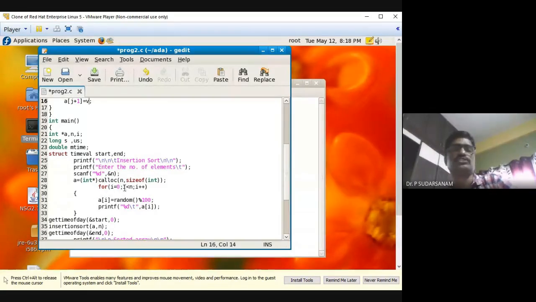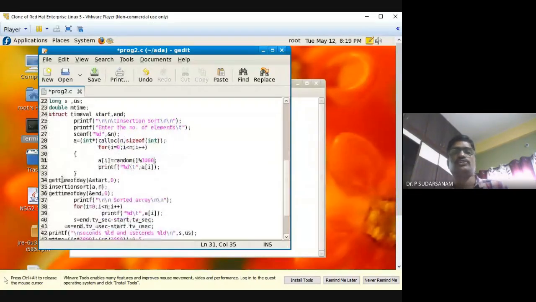For i is equal to 0 to n, i plus plus. So here I told you, because we are generating random numbers, the system will be generating lakhs, crores. Those numbers we cannot store in the integer, because an integer takes limited memory. That is the reason I will be taking only the remainders, from 0 to 999 values only. Whatever the big number, I will find the remainder and store that value, because this is for program execution purposes, and print those values accordingly.